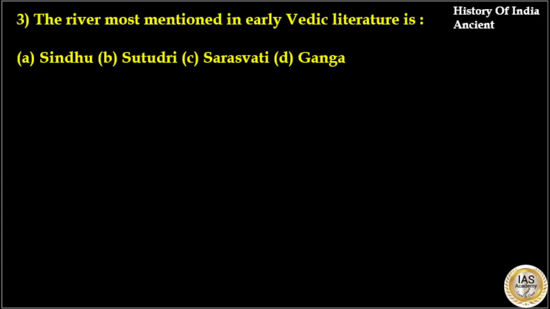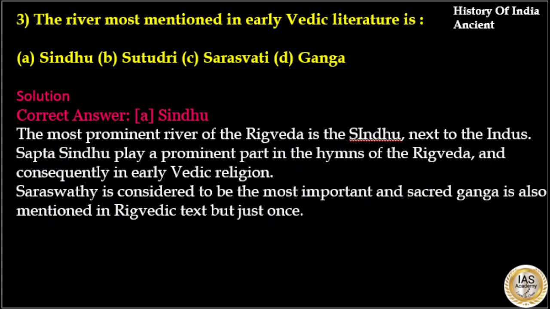The river most mentioned in early Vedic literature is, options are Sindhu, Sutudri, Saraswati and Ganga. Here the answer to this question is option A, Sindhu. The most prominent river of Rigveda is Sindhu, that is the Indus. Sapta Sindhu plays a prominent part in the hymns of Rigveda and consequently in early Vedic religion. Saraswati is considered to be the most important and sacred. Ganga is also mentioned in Rigvedic text but just once.